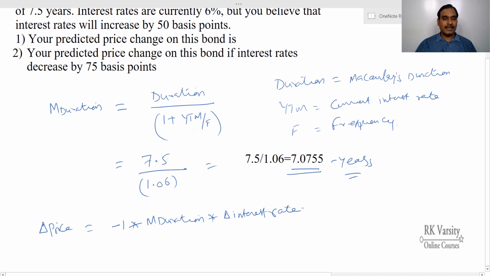Now in this case, what will happen if interest rate increases by 50 basis points? Then this is -1 times your modified duration, that is 7.0755, times change in interest rate, that is 50 basis points, that is 0.005.